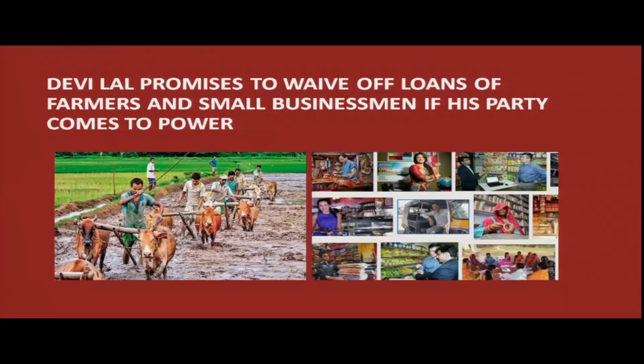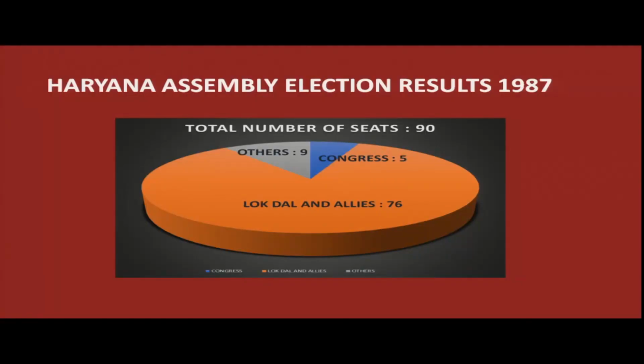He promises that if his party comes to power, he would waive off the loans of farmers and small businessmen. And this is how Devi Lal mobilizes support for his party. Elections are held and the results show a complete change. From a total of 90 seats, the Lok Dal and its allies win 76 seats in Haryana. They are invited to form the government.